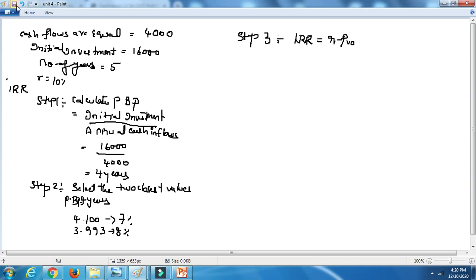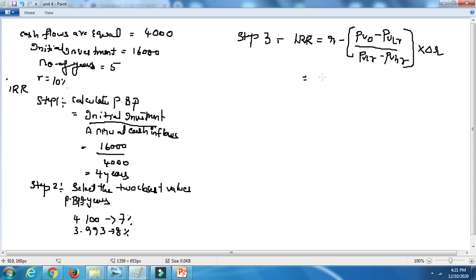If you see, R minus PVO minus PVLR divided by PVLR minus PVHR into delta R. So R, let's take the low, now any of the percentages you can take, and simultaneously their interest rates also you can take.